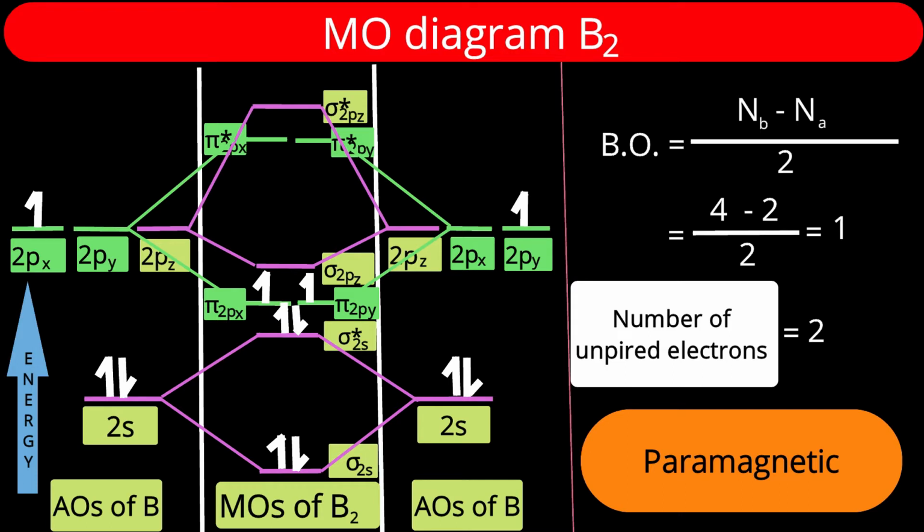If sigma orbitals are interacting, the resultant molecular orbital will also have sigma symmetry. Below, sigma 2s is represented because the combining atomic orbitals are 2s. The other, higher orbital, is represented by sigma star 2s.